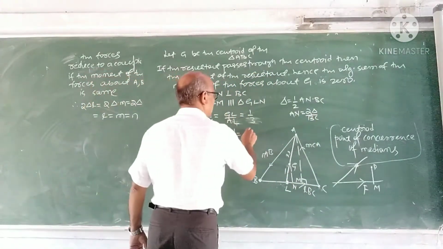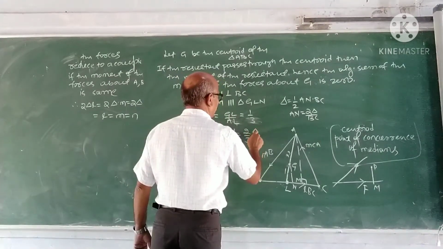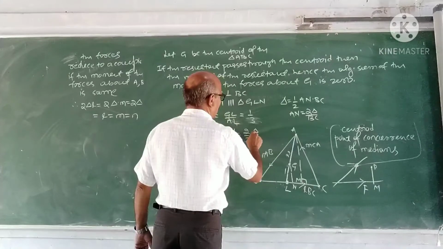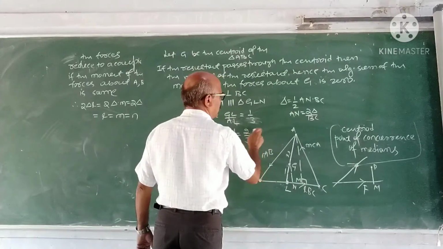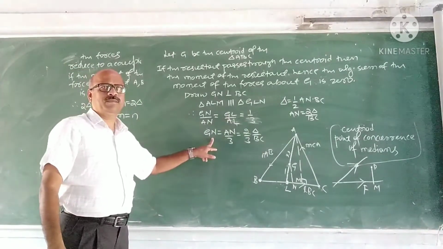So GN is 2 by 3 area of the triangle upon BC. This is GN.